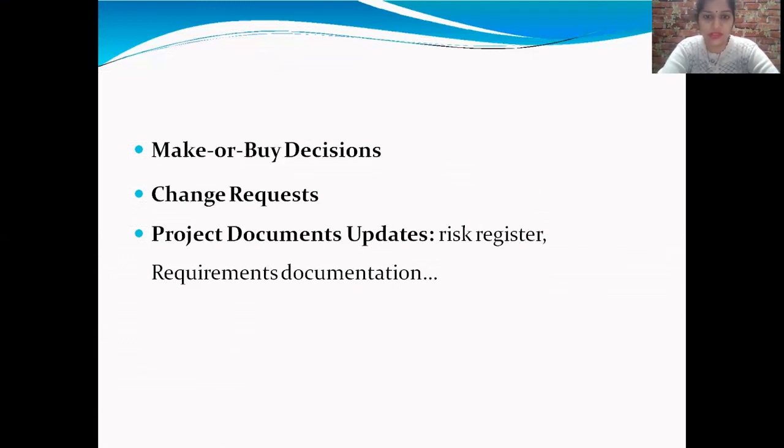There are three inputs to the request seller responses process, like organizational process assets. Yes, you have seen organizational process assets throughout the project, but the specific asset you are considering is a history of qualified sellers. A list of qualified sellers, also called preferred or approved sellers, generally has contract information and history of past experience with the seller.